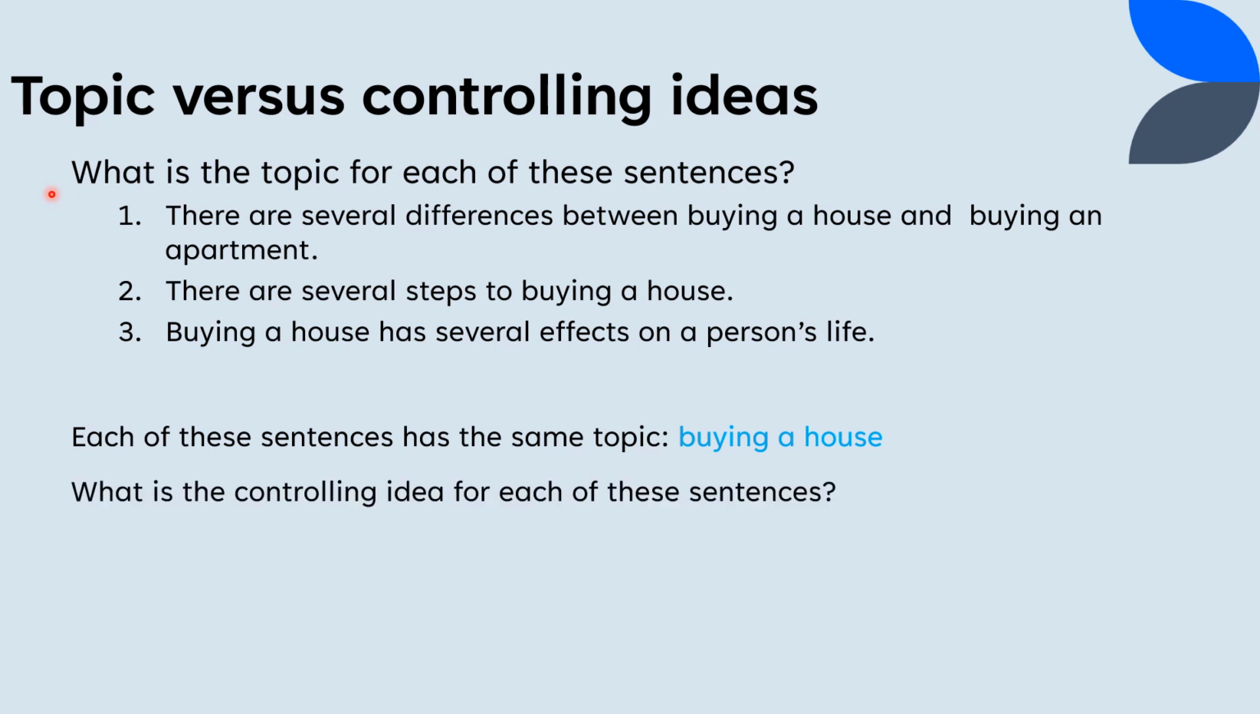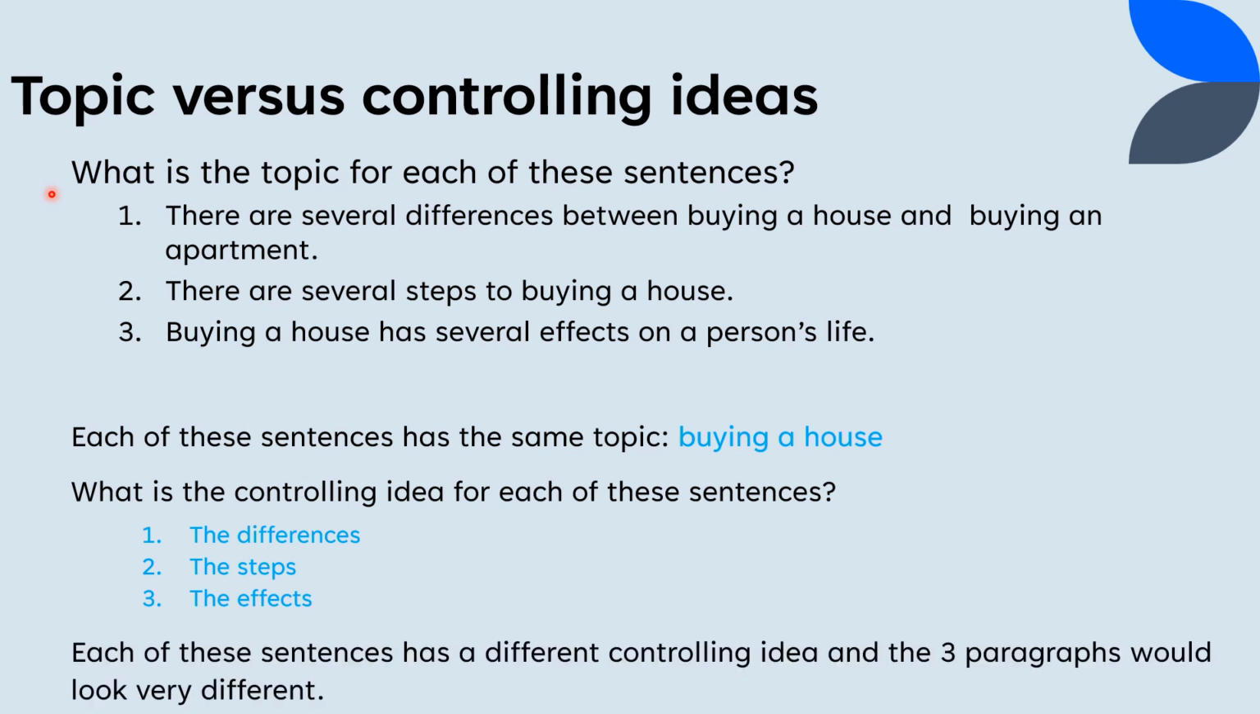So what is the controlling idea for each? Well, number one, it's the differences, that there are differences between buying a house and buying an apartment. This is going to be a comparison and contrast paragraph. Number two, there are several steps to buying a house. It's the steps that's the controlling idea. And this will be a process paragraph. Then number three, buying a house has several effects on a person's life. Here, the controlling idea will be the effects, and this will be a cause and effect paragraph.